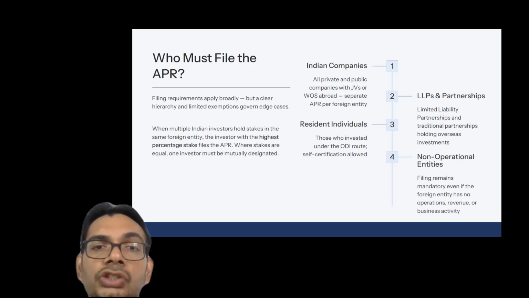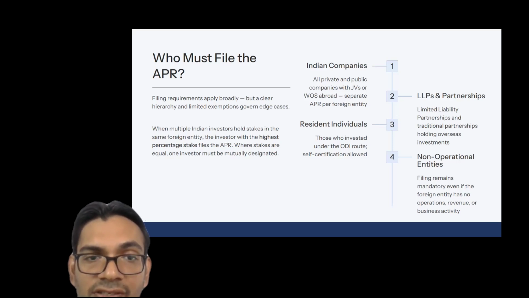Now here is one point I want to emphasize. Let us suppose a situation wherein a subsidiary has four shareholders, and every shareholder is holding 25% of that particular wholly owned subsidiary. Now the question arises, who is required to file the APR?